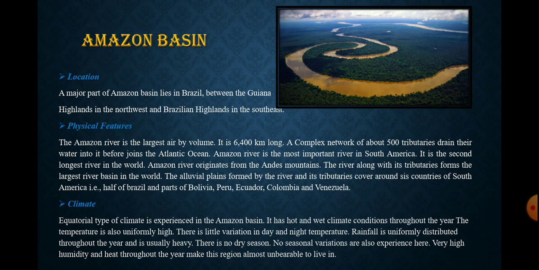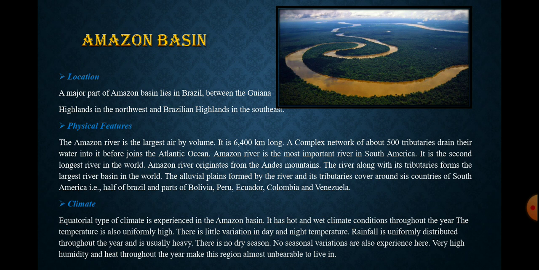Now, physical features. What are the physical features of this? The Amazon River is the largest river by volume, and it extends about 6,400 kilometers. A complex network of about 500 tributaries drain into the river before it joins the Atlantic Ocean. It joins the Atlantic Ocean and it has 500 tributaries.